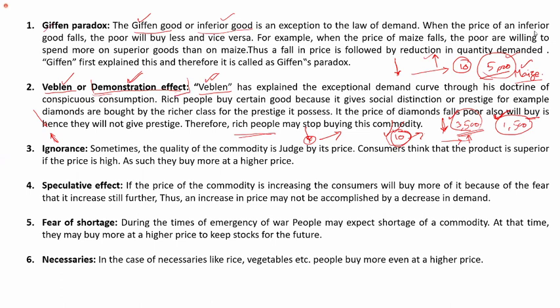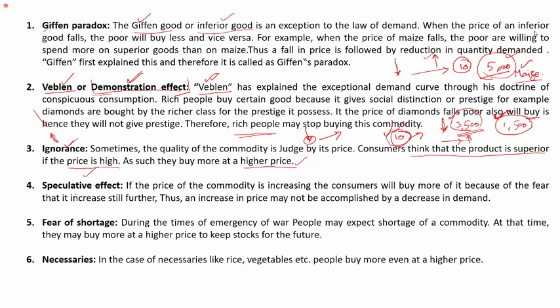If this demonstration effect is really confusing, just understand Veblen goods or luxury goods, where the goods symbolize status or prestige. For such goods, the law of demand does not hold true or valid. Then ignorance. Ignorance means that most of the time we think the product is superior if the price is high. Even I do think this. So under such circumstances, the law of demand is not valid. They buy more even at a higher price.